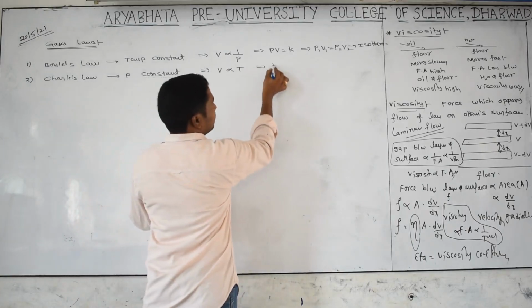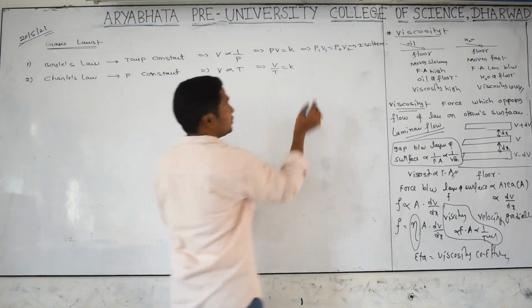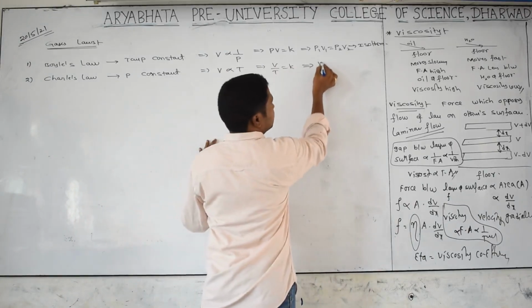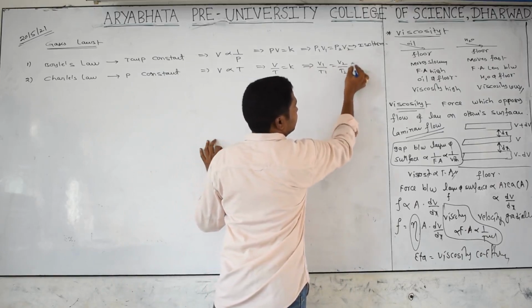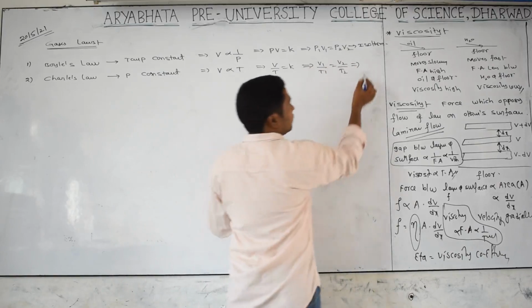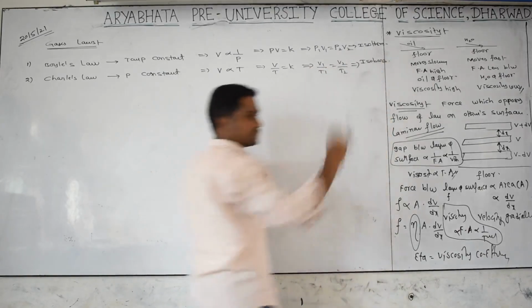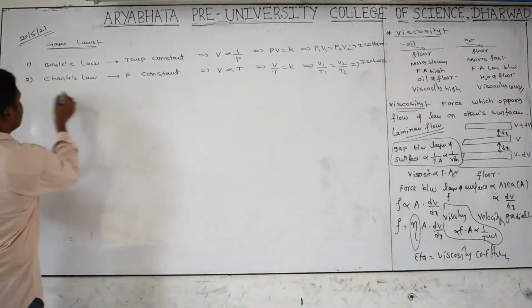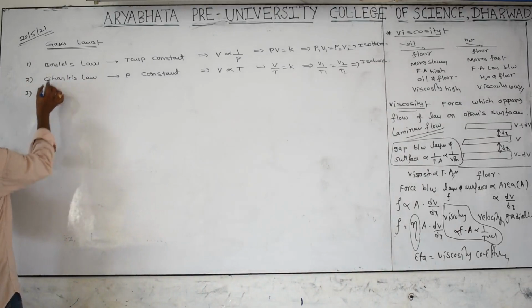Then V by T is equal to constant. At two conditions, V1 by T1 is equal to V2 by T2. If pressure is constant, the graphs are called isobars. And next we will see the third one, which is Boyle's law, Charles law and Gay-Lussac law.